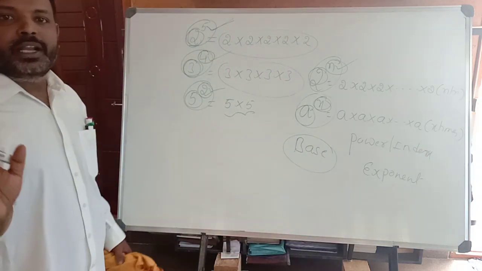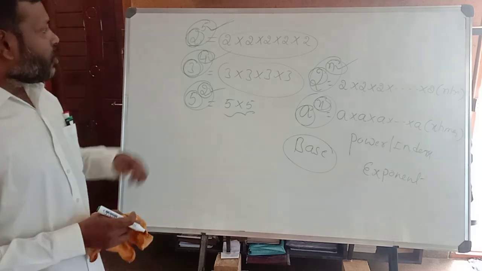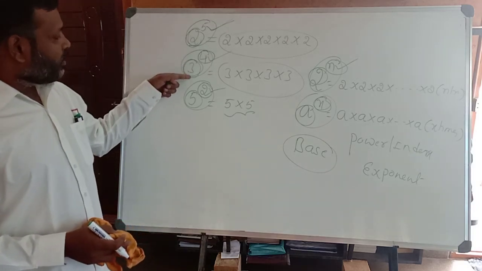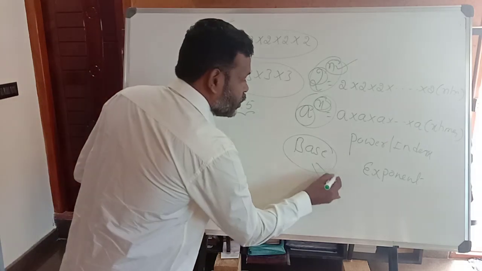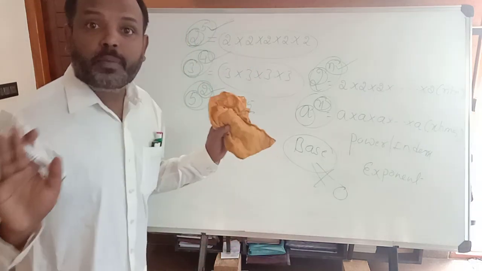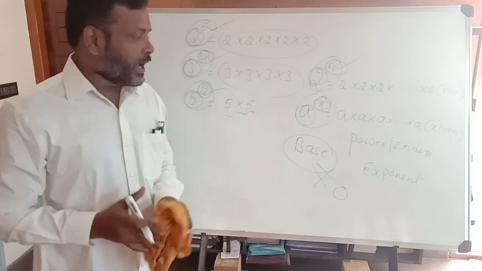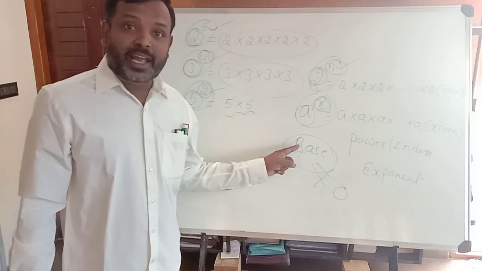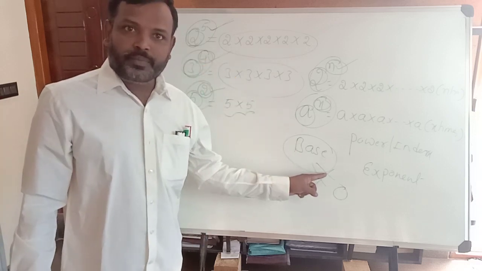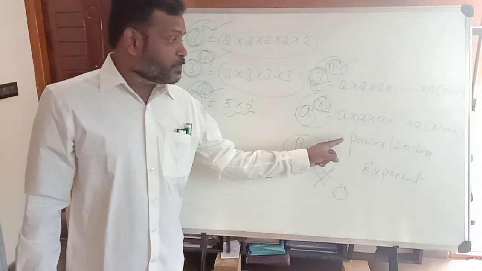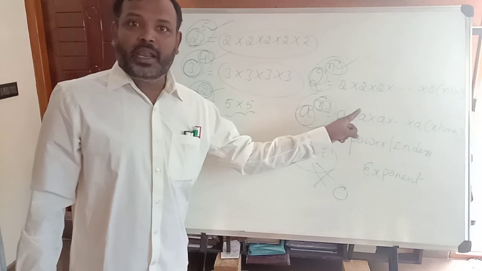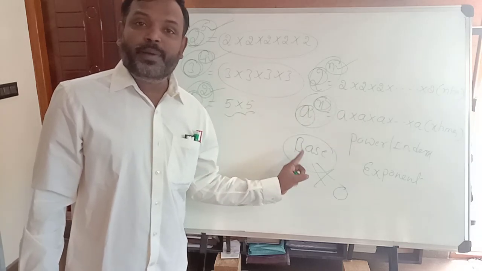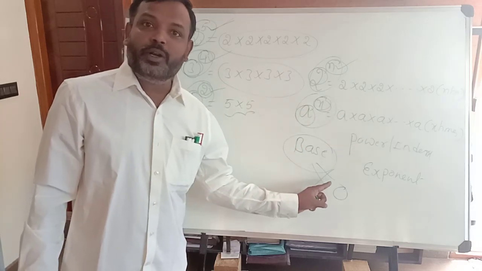The very important concept here is that the base can be 2, 3, 5, a, and so on, but that base should not be equal to 0. It should not be equal to 0. So the base is any real number but not equal to 0, right? But the exponent or power may be any real number, whereas the base must be any real number but should not be equal to 0.